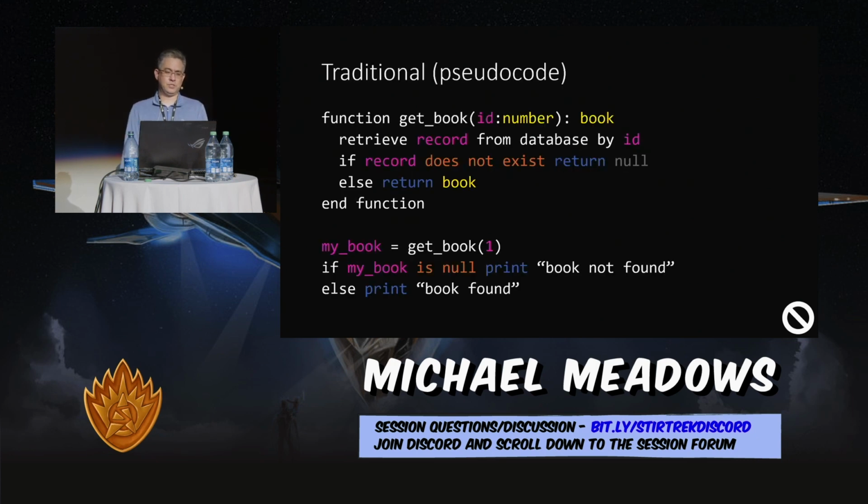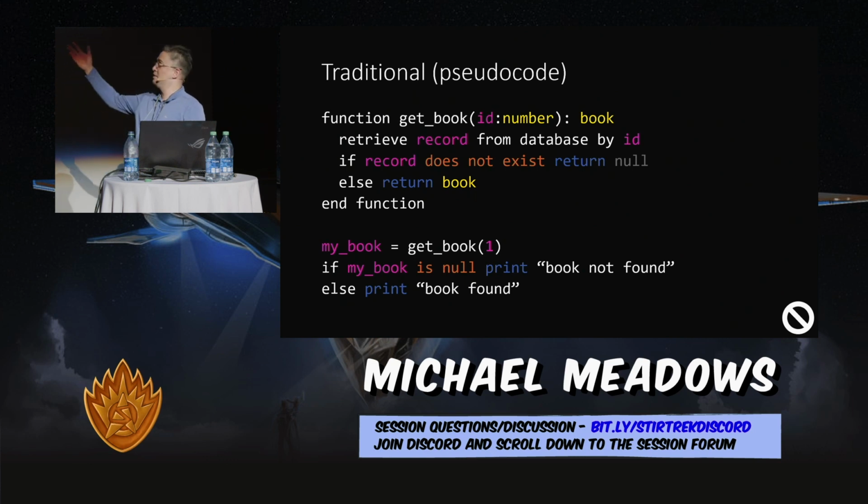Okay, so traditional. This is pseudocode. This may look familiar. This is just a book. I call it bookshelf, but it's just basically a repository. I pass it an ID, and I get a book, right? And so I go to the database. I look for the book by ID. If it's not there, I'm going to return null. Otherwise, I return the book, right? So in this simple example, it's pretty straightforward. If it's null, then I'm going to print book not found. If it's not null, I'll print book found, right?